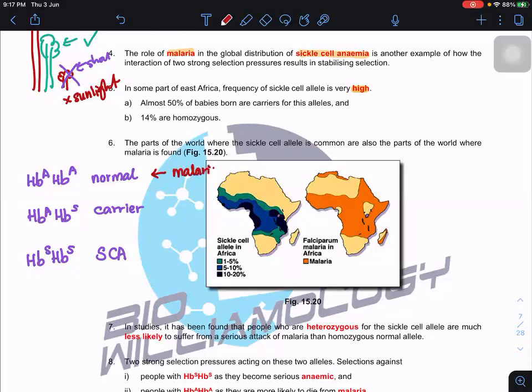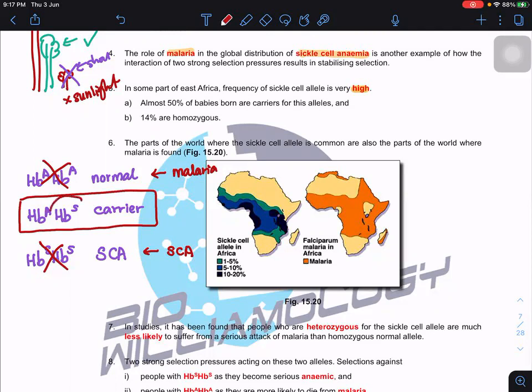Malaria will kill them. Are you clear? Sickle cell anemia, in this case, they are killed by sickle cell anemia. Anemic, not enough blood. So these two groups will be killed, by two different environmental factors. So the remaining ones will be the intermediate, which are carriers.